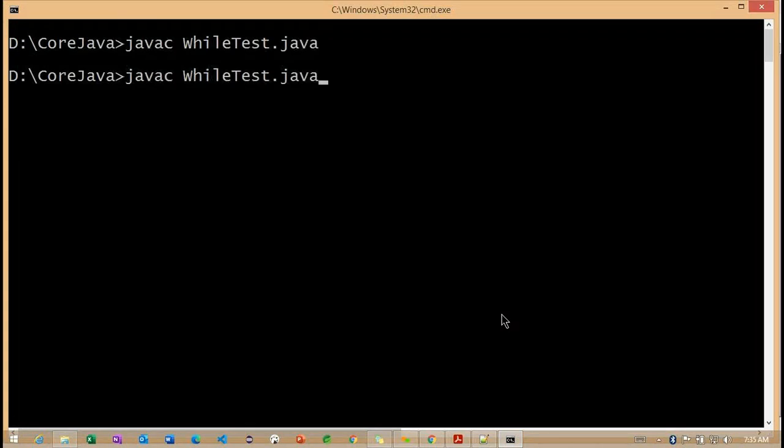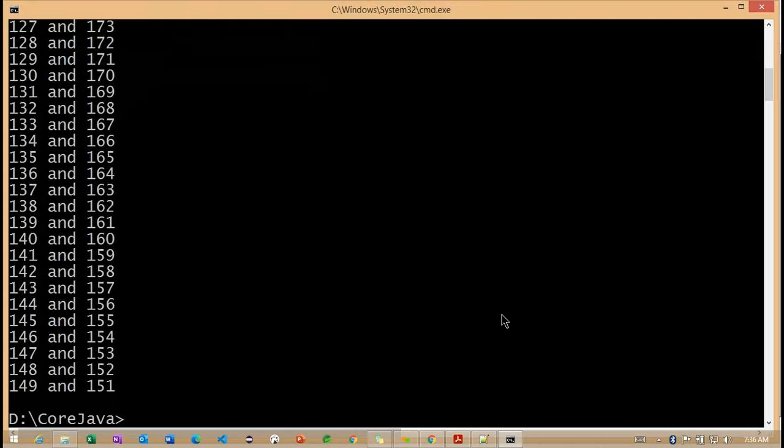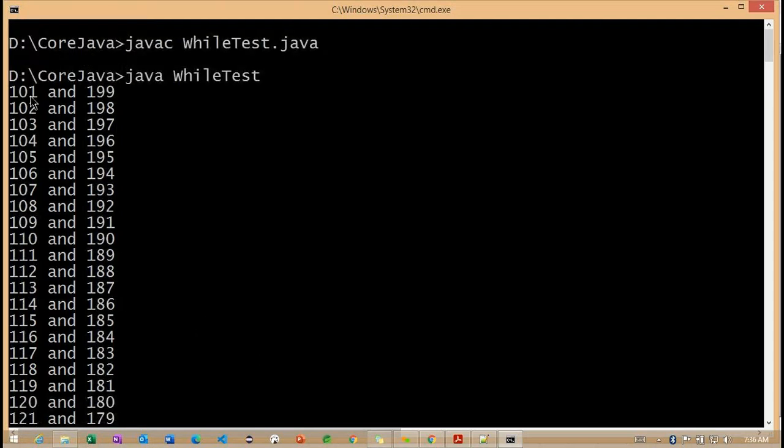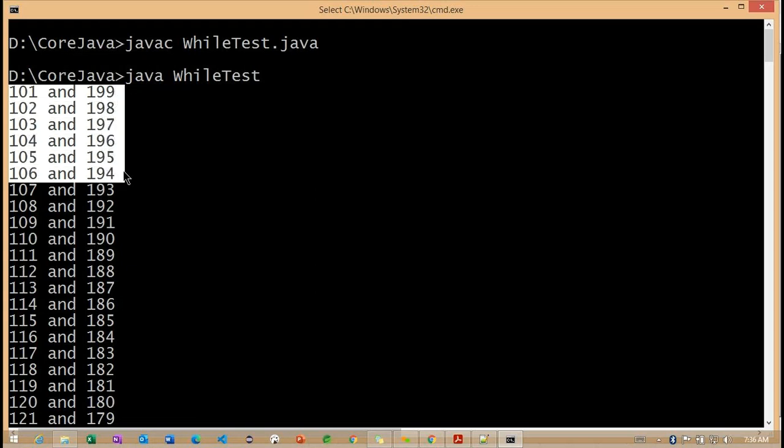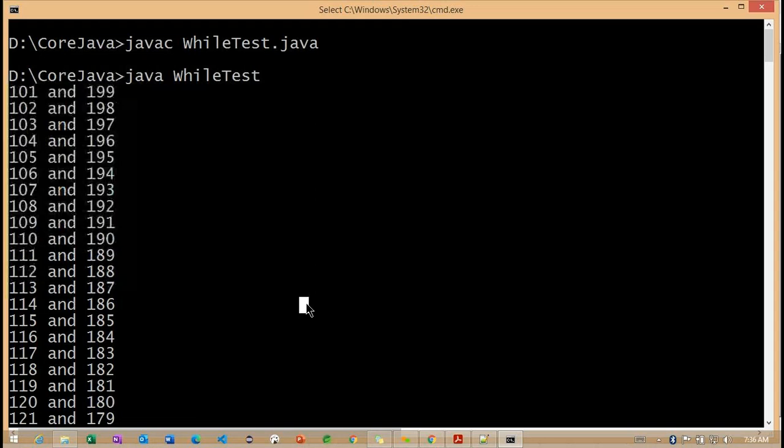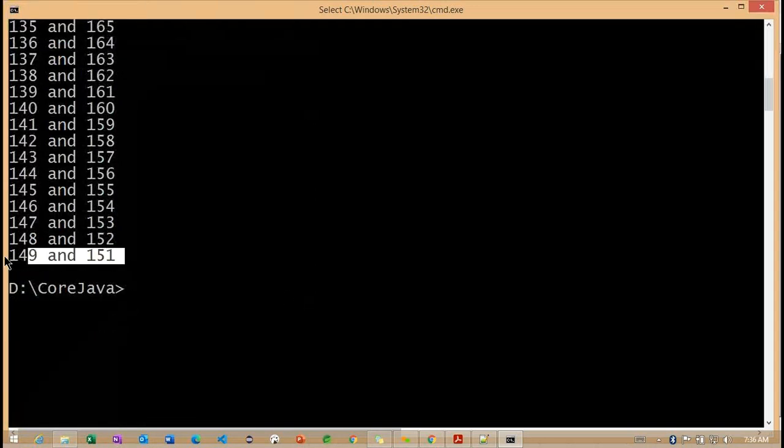Observe, the while test is compiled, and I'm trying to print these particular values. So now you can see what is the starting value. The i value is 101, and the j value will become 199, then 102, 198. So the i value is increasing and the j value is decreasing here. But now you can see, what is the middle value? Getting the point. So the middle value is only one value here.